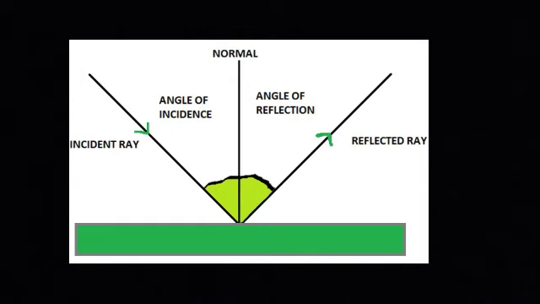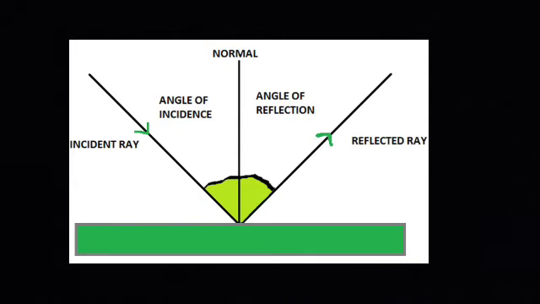Characteristics of the image formed by a plane mirror. The image formed by a plane mirror is virtual. The image is formed behind the mirror. The distance of the image from the mirror is the same as the distance of the object from the mirror. The image is of the same size as the object. The image is erect. The image is laterally inverted. Right appears left and left appears right.